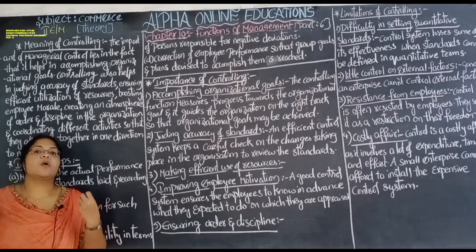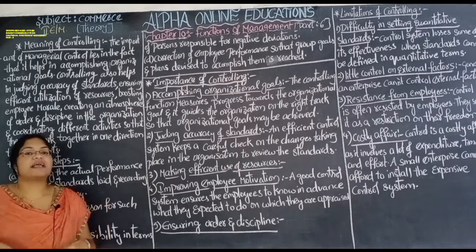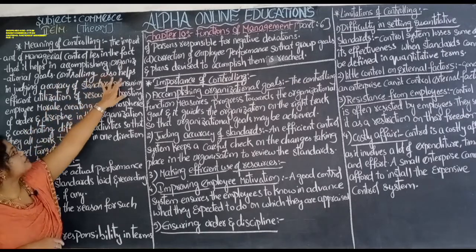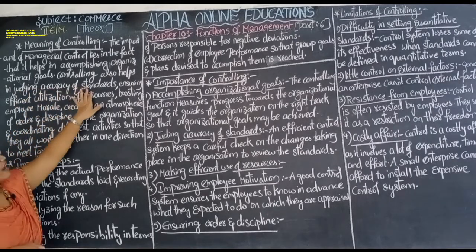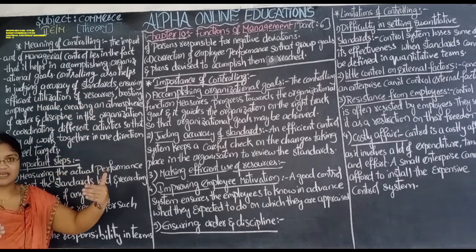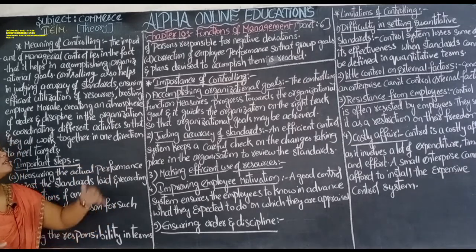Whatever the goals and objectives are, they can be achieved by controlling the unnecessary things in the organization. Controlling also helps in judging accuracy. Accuracy means correct, judging the correctness of standards, how the work has been done, what accurate work has been done.